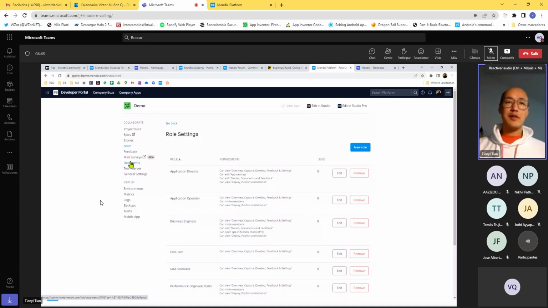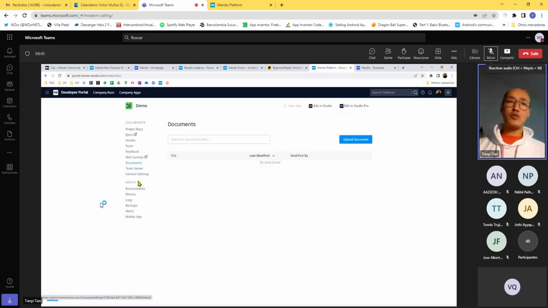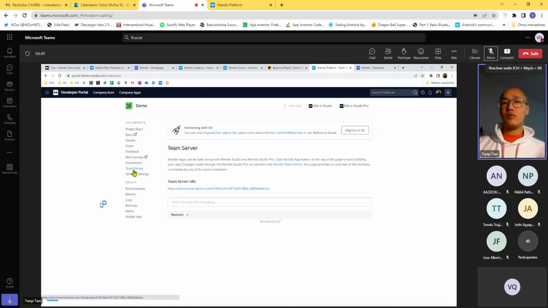Documents is self-explanatory. I think it's a documents repository, and then there's the team server. So what does it do? So here all the technical updates are posted. Whenever you do a commit, people among us who are familiar with the Git repository and the working method around it will find it very familiar.